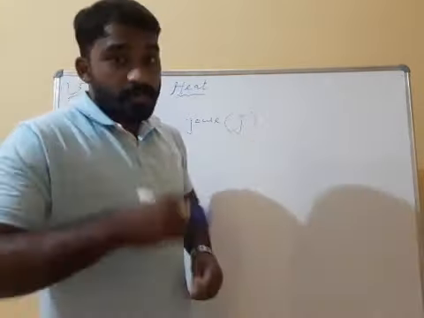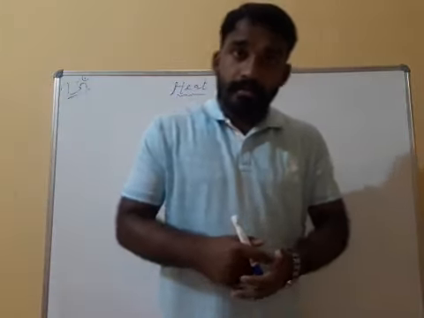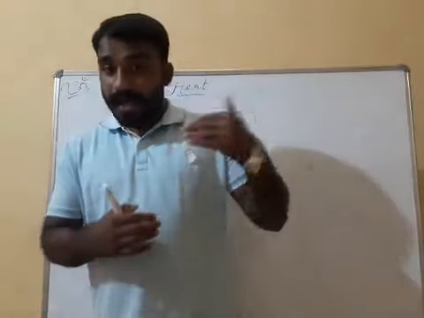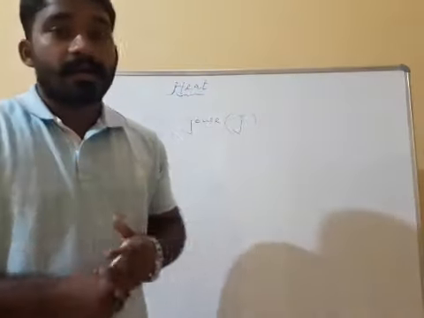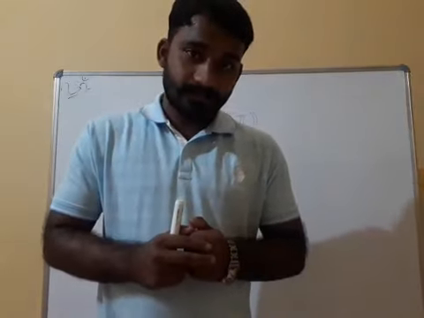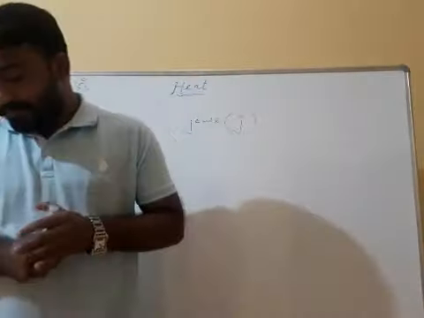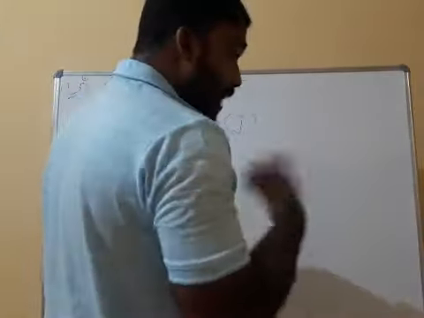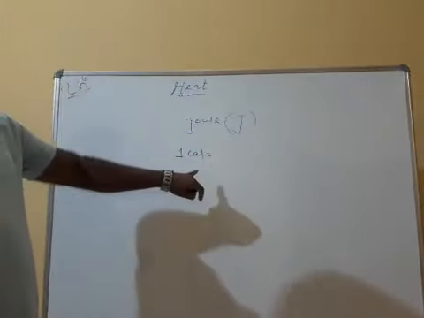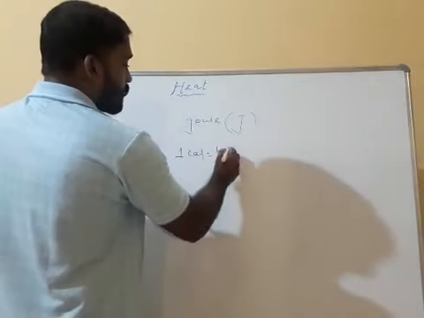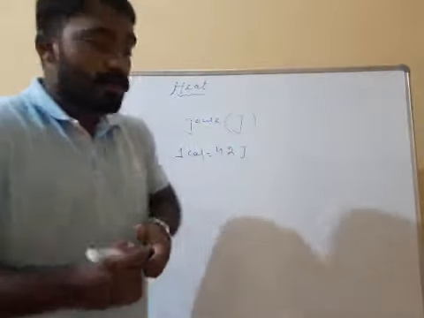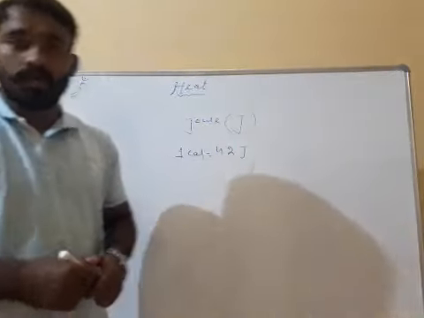Another unit also there. Suppose you are eating food, then you are getting energy, heat energy also. In that case we are considering calories. One calorie is equal to how much joule? One calorie is equal to 4.2 joule. Actually it is 4.1 something, but we are taking approximately 4.2 joule.